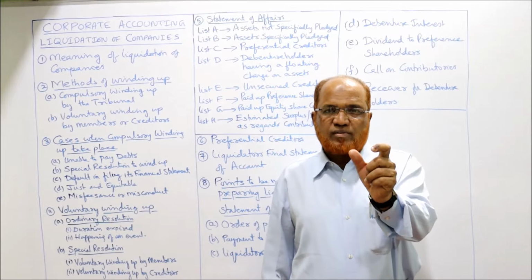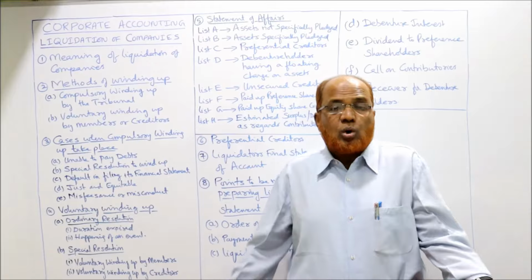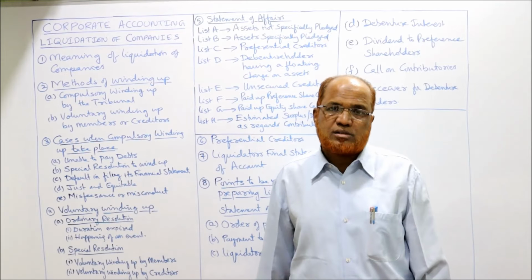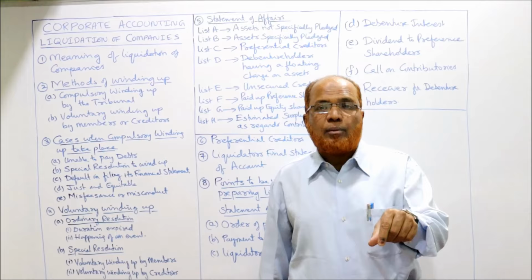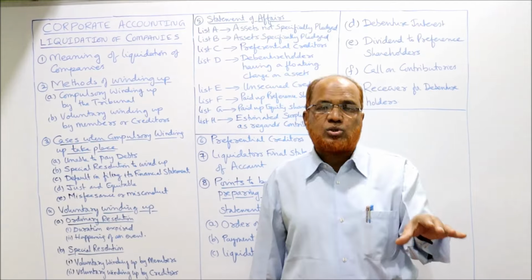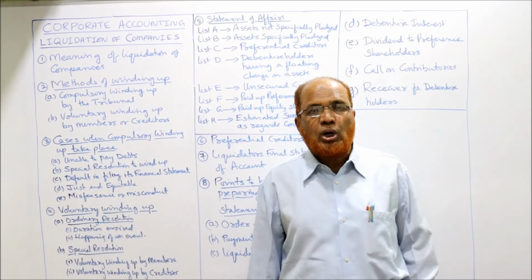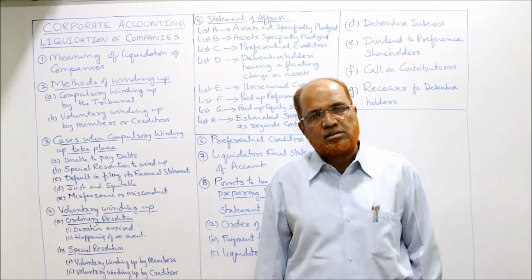If a 10 rupees face value share is there and the shareholder has completely paid 10 rupees, now there is no question of any contribution from the shareholders. If there is any uncalled amount on the shares, then only they have to contribute to the assets of the company, so that with the help of this money, the liquidator will make the payment to creditors, outside creditors.